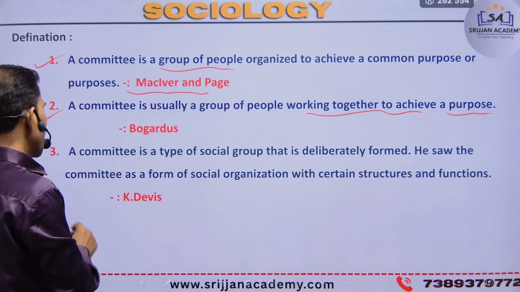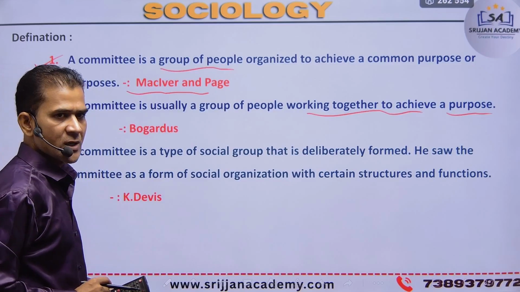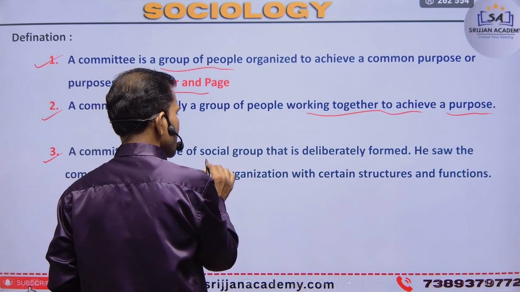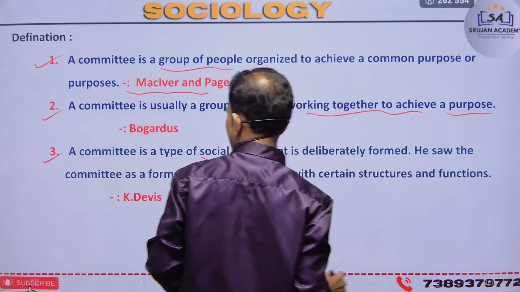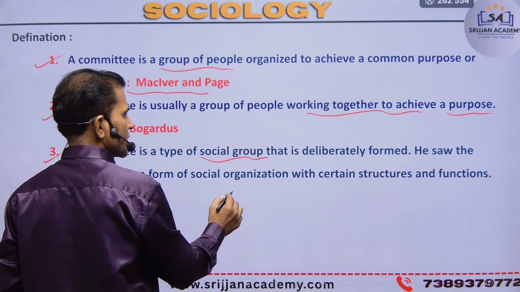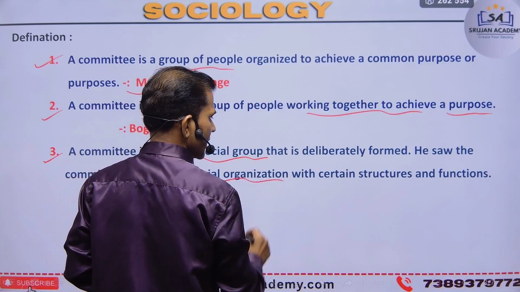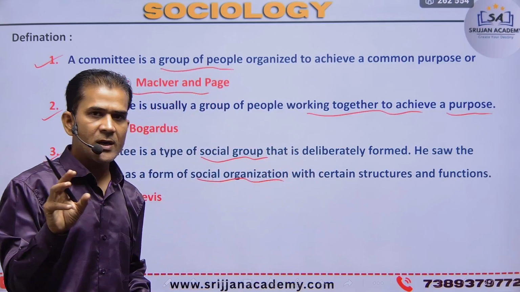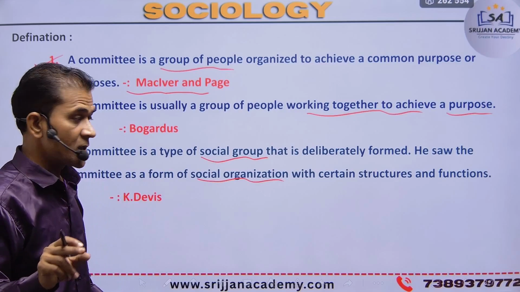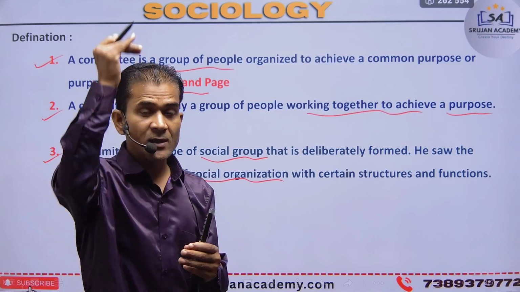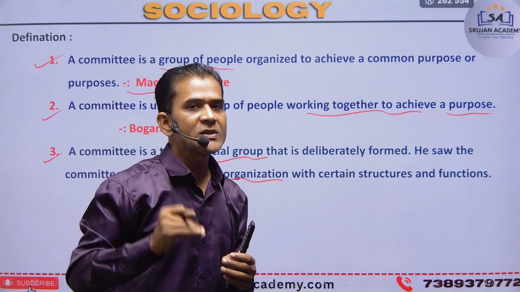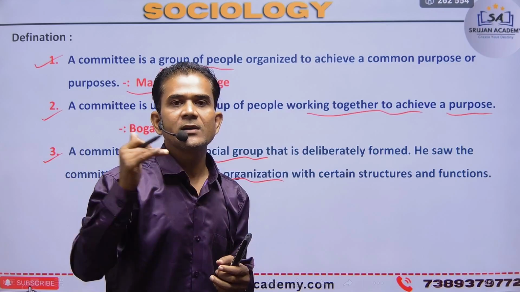Next, a committee is a type of social group that is deliberately formed. Kingsley Davis saw the committee as a form of social organization with a certain structure and functions, because every committee creates a structure, like a post structure, a rules structure, or other structures.